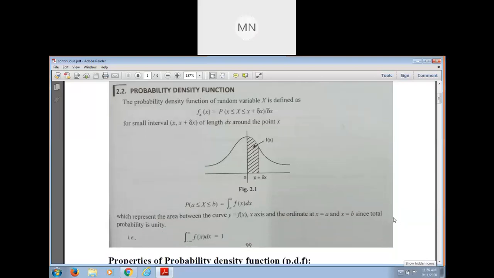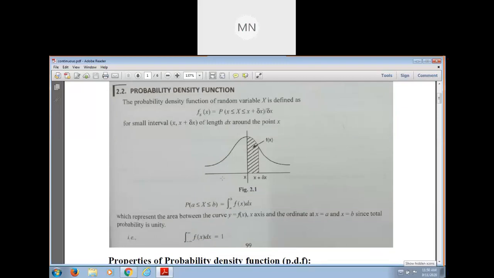And here also, integration f of x dx equals... here see that this number line is minus infinity to infinity, and probability mass function.